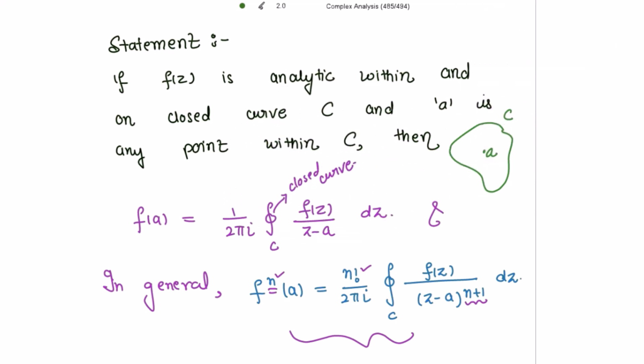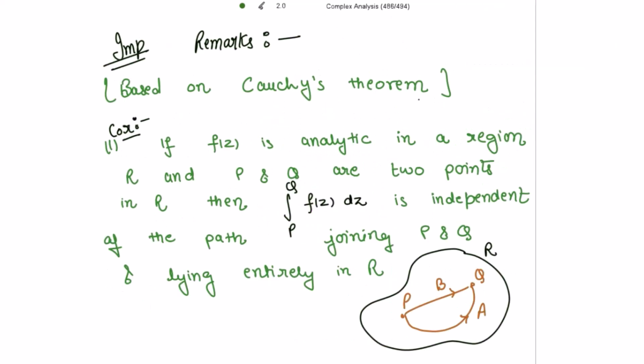So let's start with the proof, but before that, here are some remarks that are very important, which are used in the proof. These remarks are based on Cauchy's theorem.